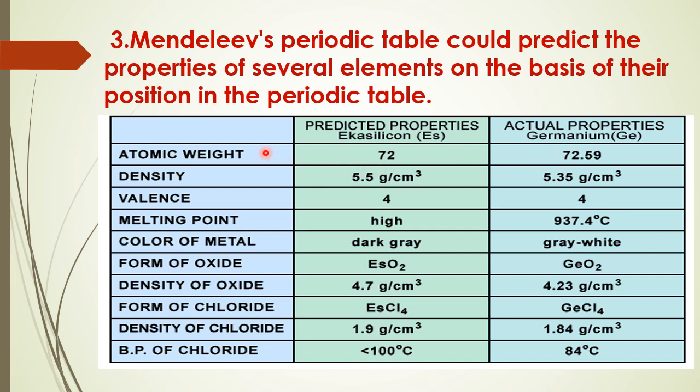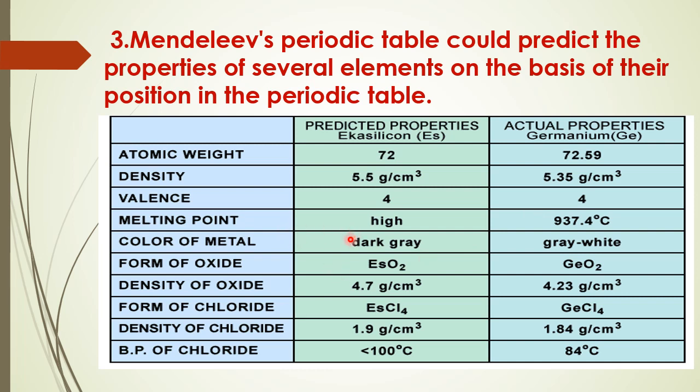The properties predicted by Mendeleev and the actual properties of germanium are given in this table. Atomic mass: Eka silicon 72, germanium 72.5. Density: Eka silicon 5.5, germanium 5.35. Valency: Eka silicon 4, germanium 4. Melting point: Eka silicon as predicted by Mendeleev high, and germanium as well, 937.4 degrees Celsius, which is very high.